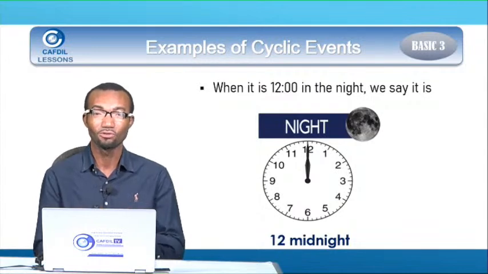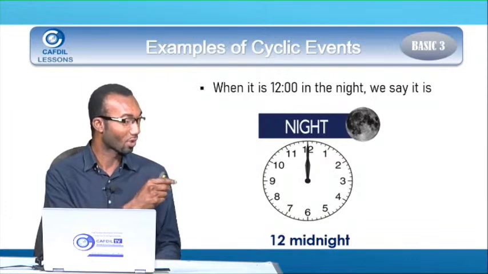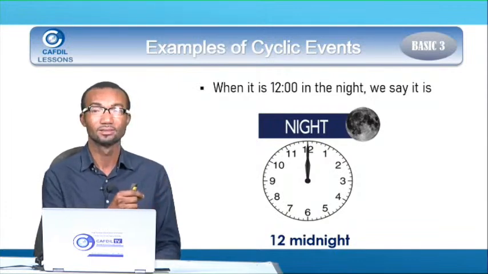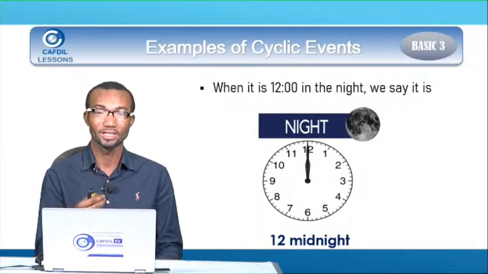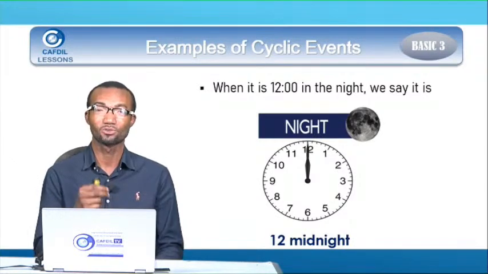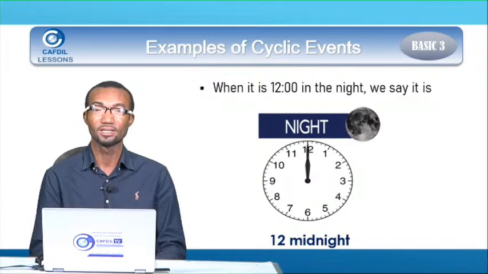Don't say 12 o'clock a.m. When it is exactly 12 o'clock, we read that time as 12 midnight. But from 12:01, 12:02, 12:03, you can add the a.m. So Kate, remember that when it is 12 o'clock in the night, we say it is 12 midnight.